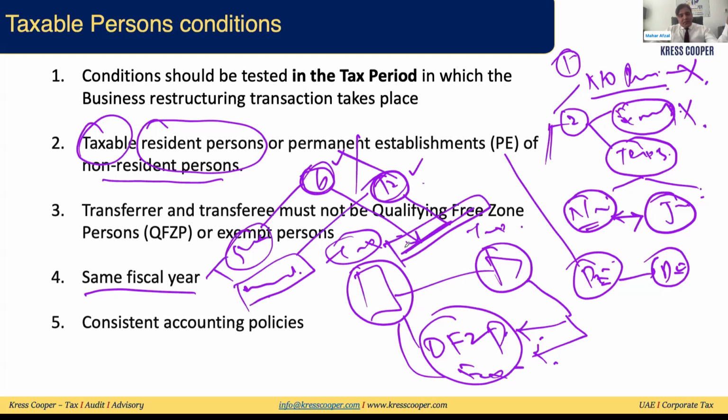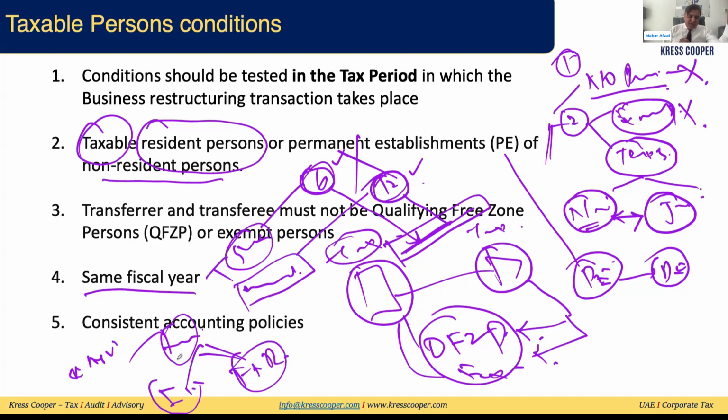Consistent accounting policies. Both of the entities, transferor and transferee, must have consistent accounting policies. Consistent accounting policies means we know there are different bases: cash basis, accrual basis. Under the accrual basis, there is full-fledged IFRS and IFRS for SMEs. Whatever the method, whatever the pattern they are following, both of the parties need to follow the same pattern if they want to enjoy the business restructuring relief.